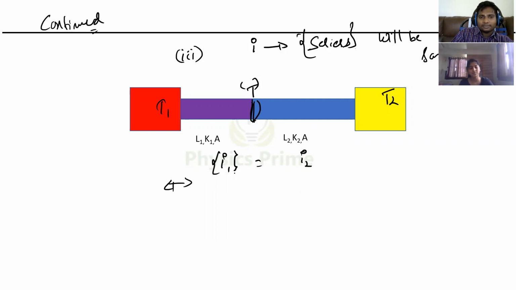Heat current. What is heat current in the first rod if I ask you? K1A by L1 into T1 minus T or not? First rod: KA by L into higher temperature minus lower temperature. In the first rod it is K1 into A by L1 into T1 minus T or not?